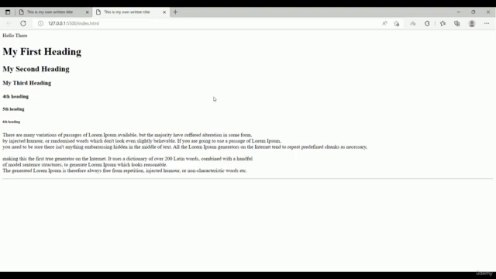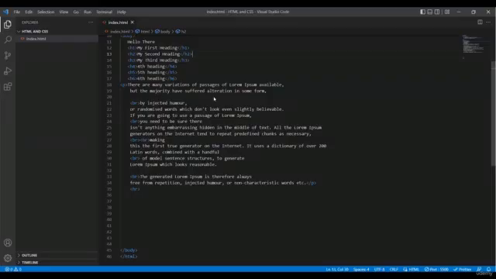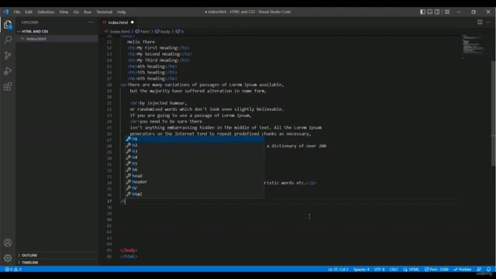Okay, so let's get back to our Visual Studio Code. In line number 37, I want to type a heading, and you know which tag you have to take. Yes, you are right, you have to take the H1 tag.